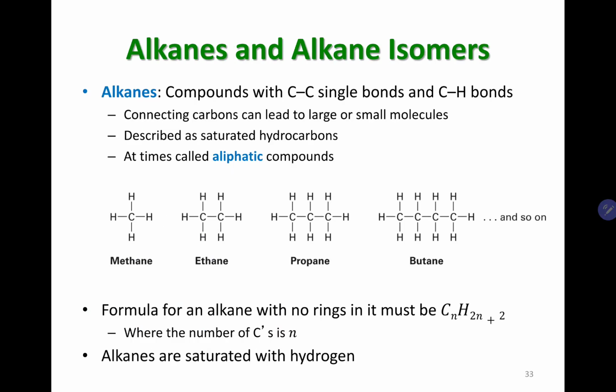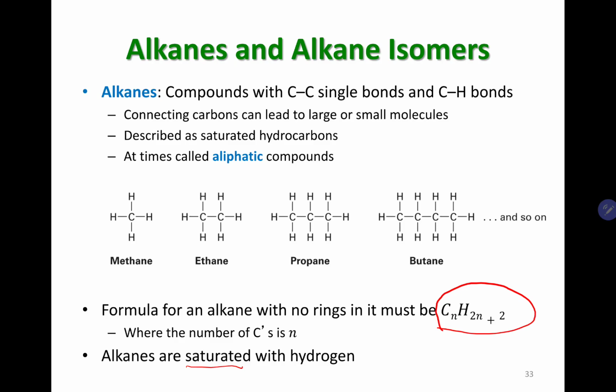All right. So in this slide, I think I actually skipped this slide in my discussion, but this is basically the same stuff that we discussed in previous videos. We already talked about the general chemical formula for alkanes, and we learned the term saturated.